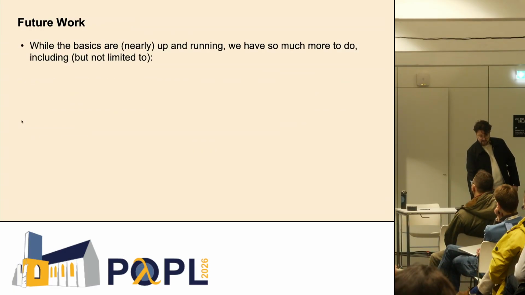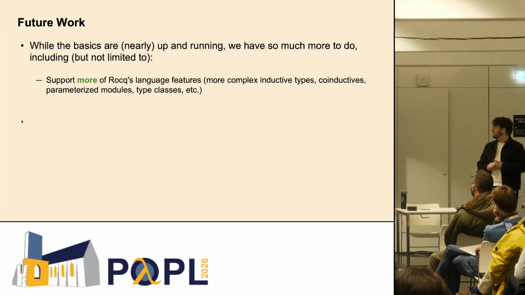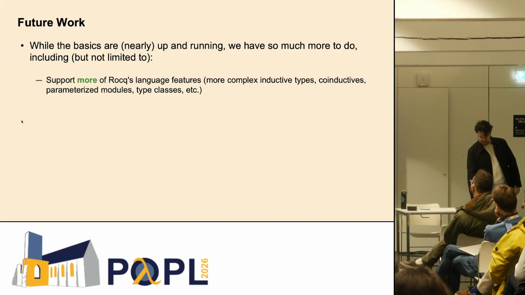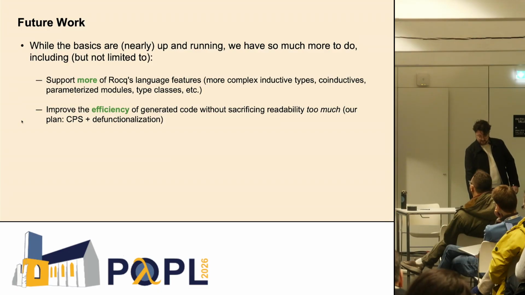And so as future work, we have a lot of things we want to do, including supporting more of Rocq, because right now we don't support co-inductive types, some of the more complex dependent inductive types. We're midway through implementing modules and some other things. We want to definitely improve the runtime efficiency of extracted code without sacrificing readability too much, which is a bit of a challenge. So our current thought is to do CPS conversion and defunctionalization as a kind of happy middle ground. We'll see how that goes.